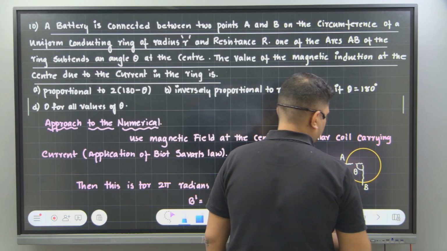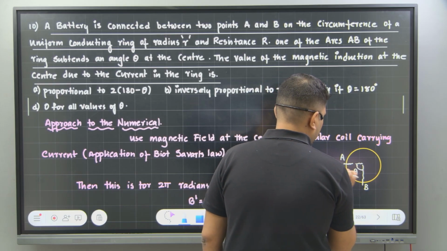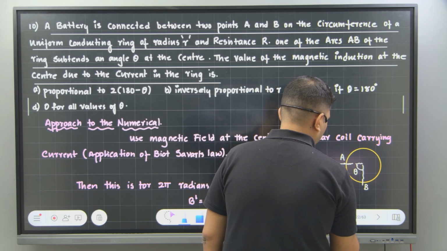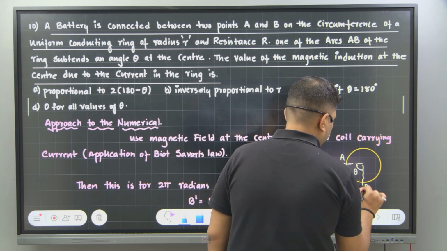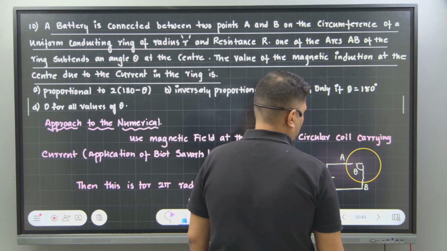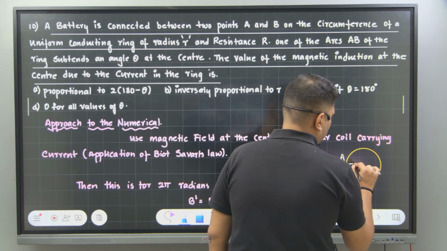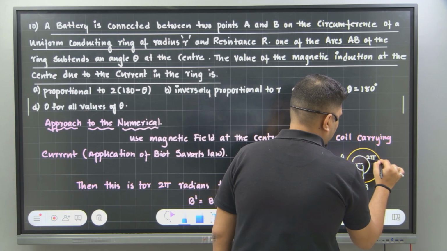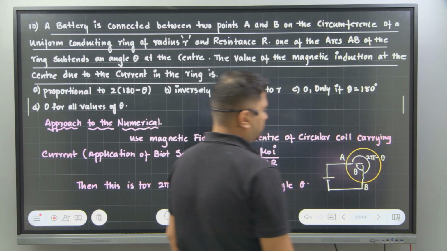This angle is theta. Now this A and B are connected to one battery. Am I right? Till here it is correct? Now, this is theta. The rest of the angle is how much? 2 pi minus theta. Correct?